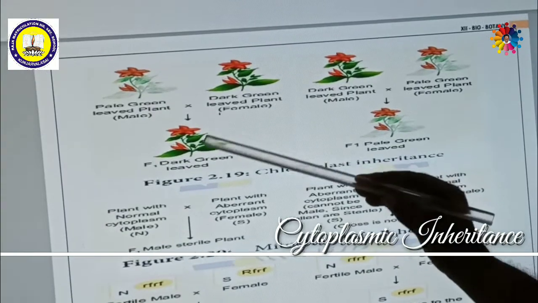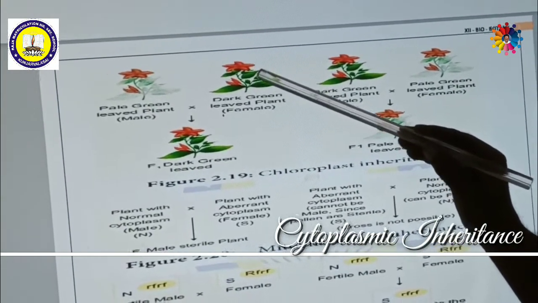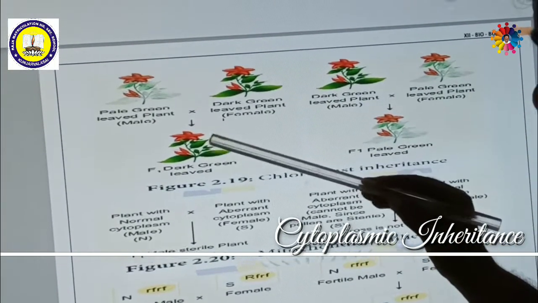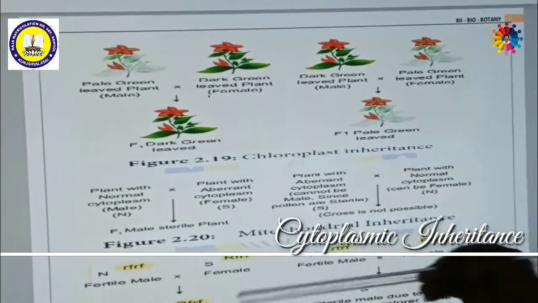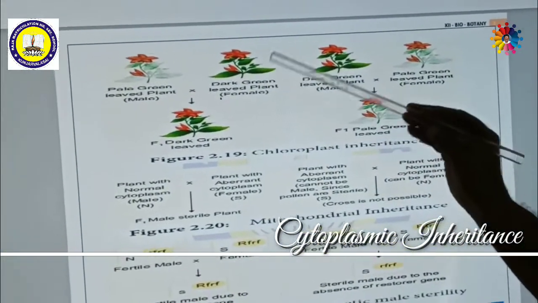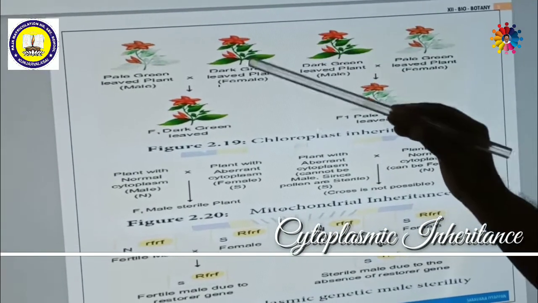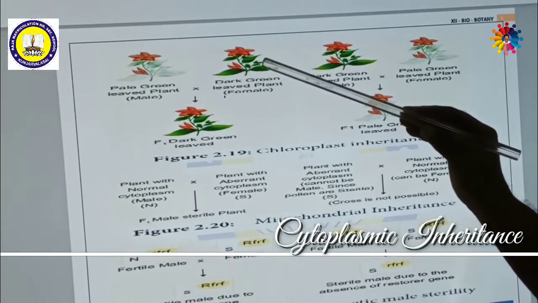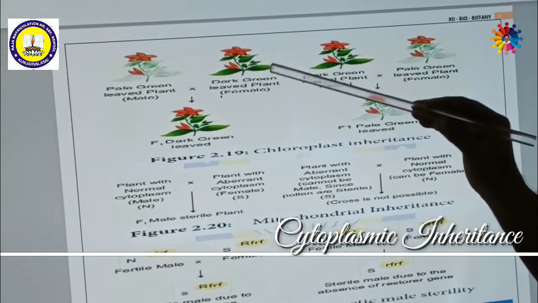Here, whatever is present in the female plant, the same characteristic is inherited. How? That means in the female plant, the ovule has chloroplast. Inside the chloroplast, DNA is there.